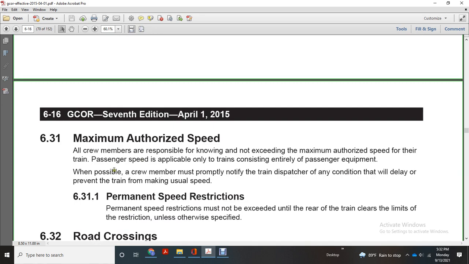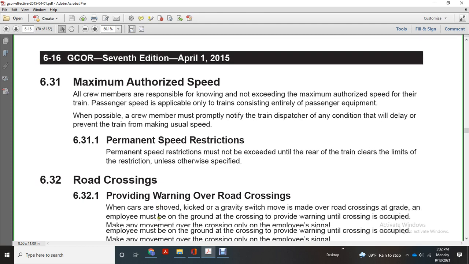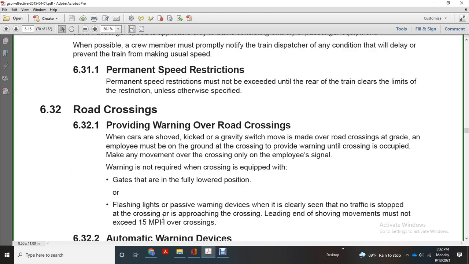Alright, maximum authorized speed. All crew members are responsible for knowing and not exceeding the maximum authorized speed for the train. Passenger speed is applicable only to trains consisting entirely of passenger equipment. When possible, a crew member must promptly notify the train dispatcher of any condition that will delay or prevent the train from making the usual speed. A permanent speed restriction must not be exceeded until the rear of the train has cleared the limits of the restriction, unless otherwise specified.